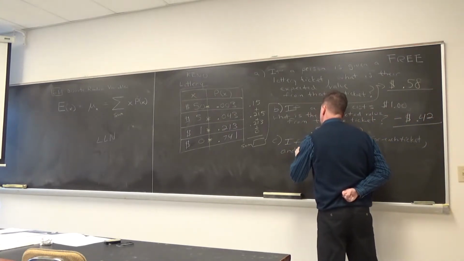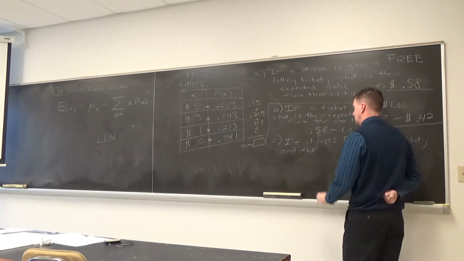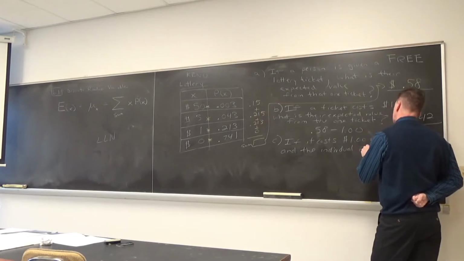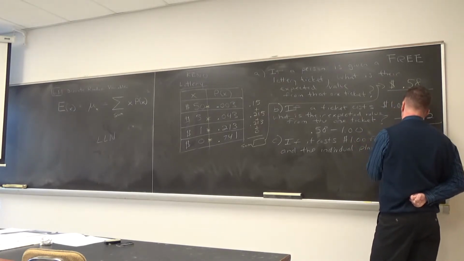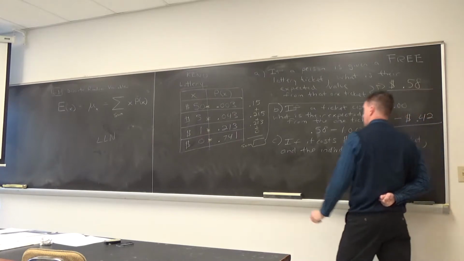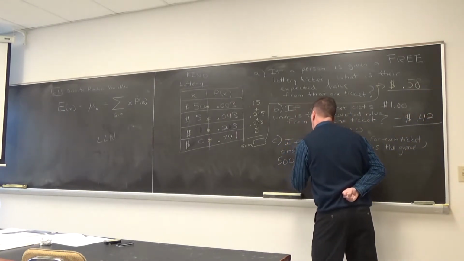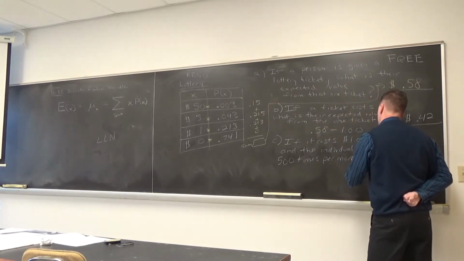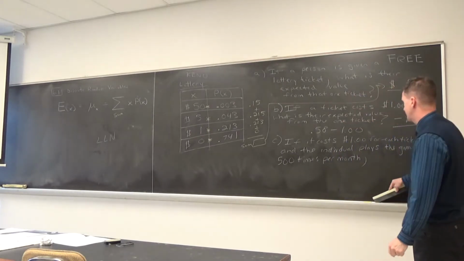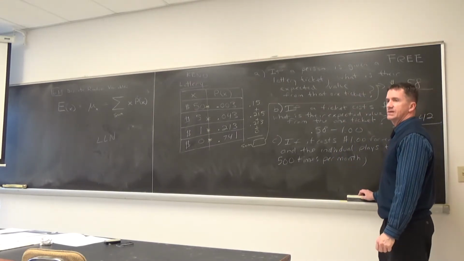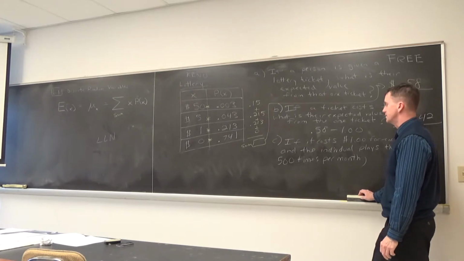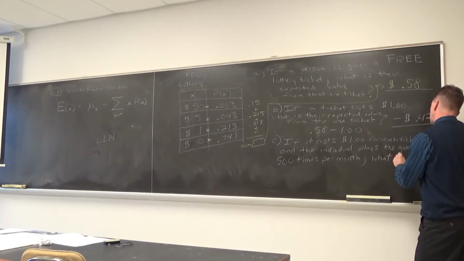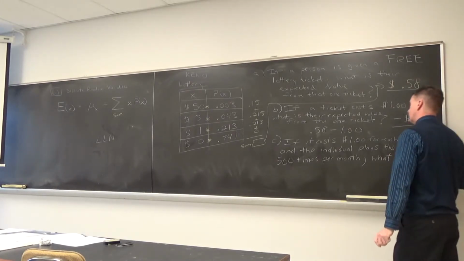And the individual plays the game 500 times per month. Maybe they play it like 10 times a day, Monday through Friday, and then on the weekends they're always playing. All right, what is their expected value from all those 500 tickets?